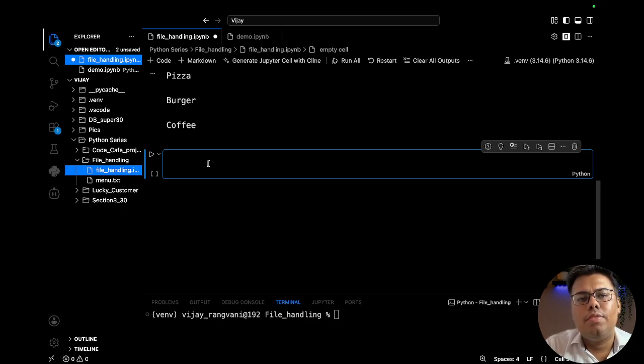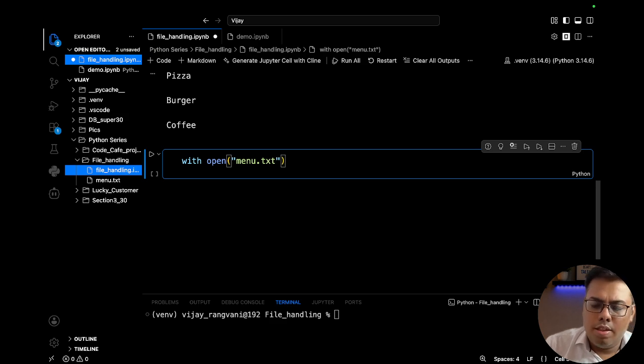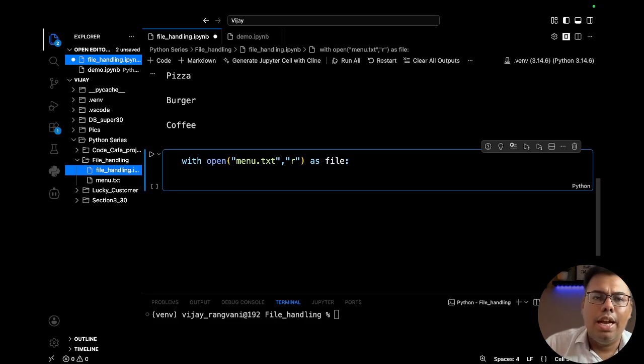We do not need to write file.close or anything like that. And this is, you can say, a little bit of a modern way. Many codes nowadays use this method only. Simply, with open, whatever the file name .txt. Then whatever operation you want to perform, let's say you want to read, as file, whatever variable you were giving previously, and then this will be the block under it, whatever operations, like file.read and then print it.